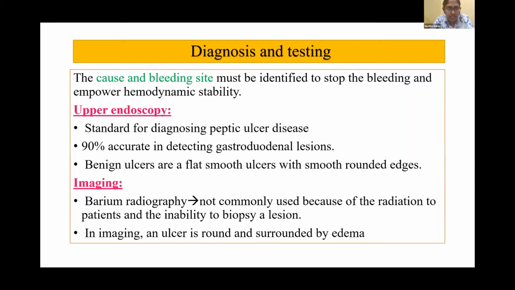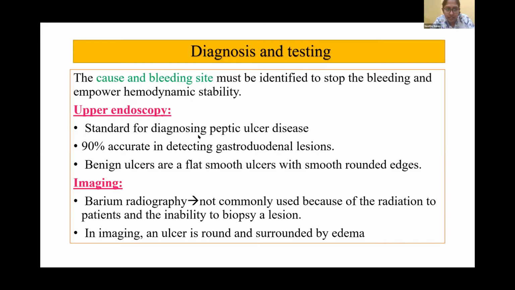Coming to the diagnosis and testing, the cause and bleeding site must be identified to stop bleeding and empower hemodynamic stability. Upper endoscopy is the standard for diagnosing peptic ulcer disease. This is 90% accurate in detecting gastroduodenal lesions.